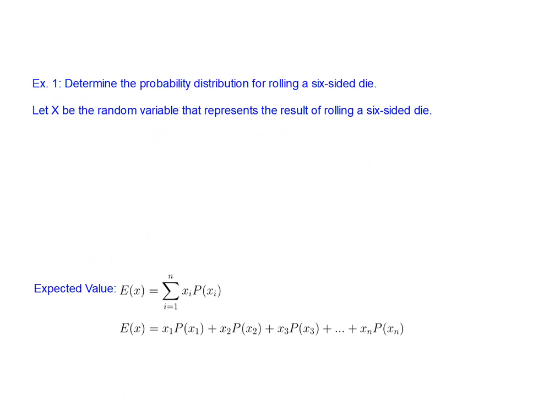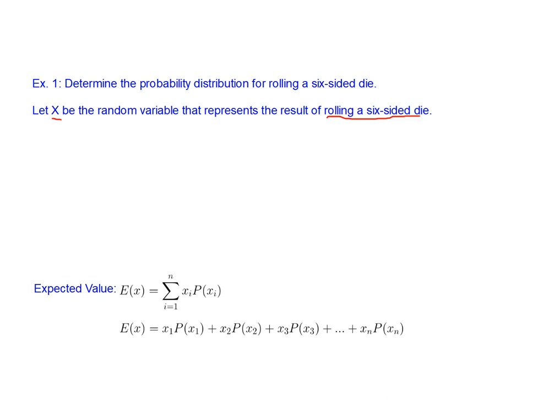So here's the example. We'll keep it fairly simple for the first one. In this example, we are trying to find the probability distribution of rolling a 6-sided die. So in this case, let X, our random variable, be the random variable that represents the results of rolling a 6-sided die. We just want to know what the possible outcomes of rolling a 6-sided die are. Often it's helpful to display this in a table. So let me just copy a table over for us, and then we can use that table to show the distribution.